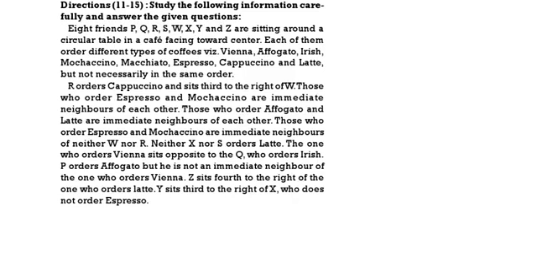The one who orders Vienna sits opposite to the Q who orders Irish. P orders affogato but he is not the neighbor of the one who orders Vienna. Z sits fourth to the right of the one who orders latte. Y sits third to the right of X who does not order espresso. Now see here.